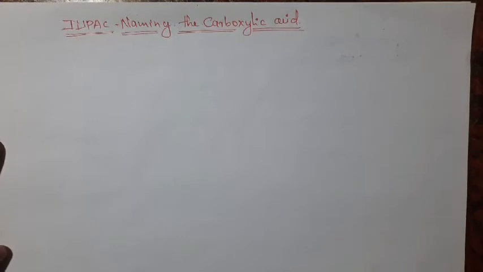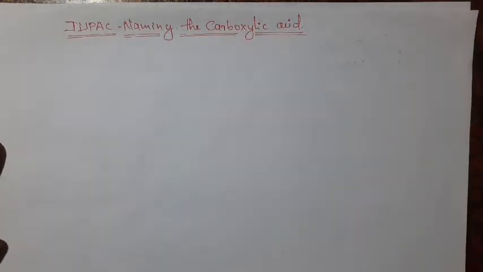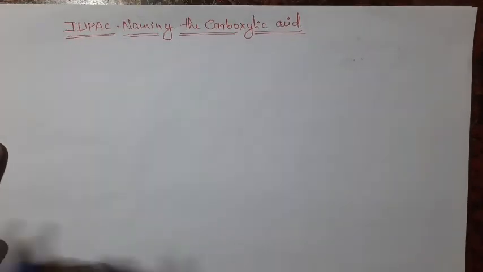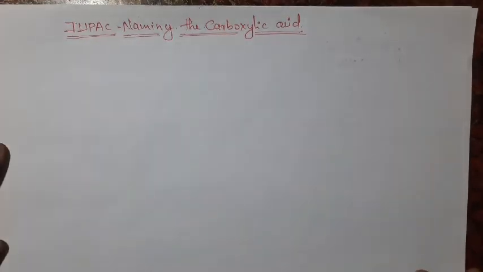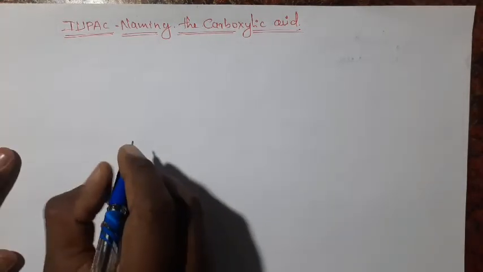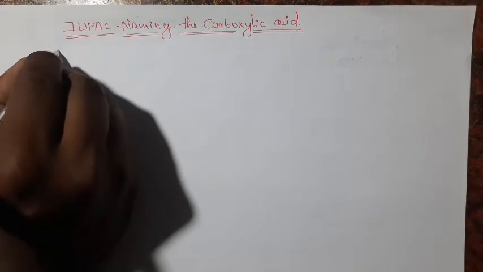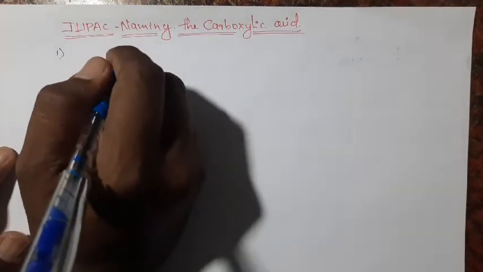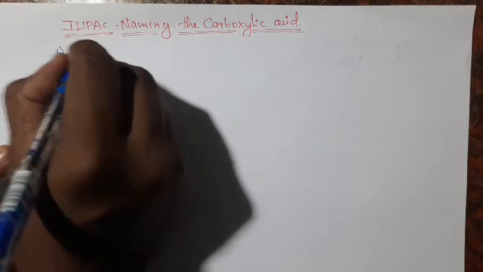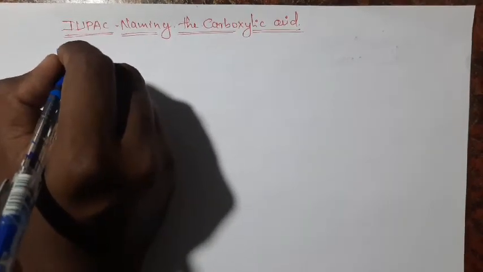Next point is IUPAC naming of carboxylic acid. As we already discussed common naming of carboxylic acid, now we are going to discuss IUPAC nomenclature. In IUPAC nomenclature, there are certain rules for naming organic compounds, and these rules are followed. First, we have to pick out the longest chain. That chain is called the parent chain.